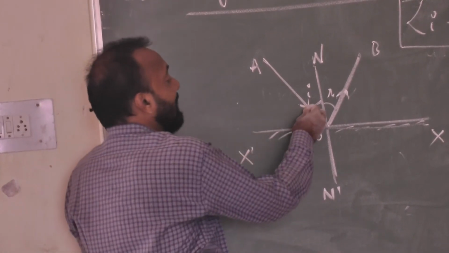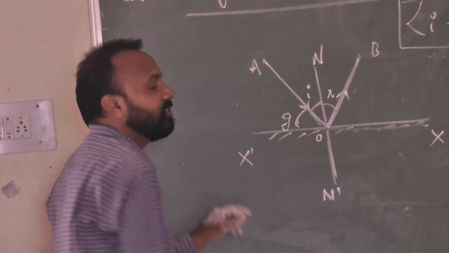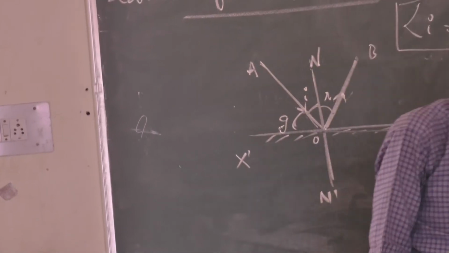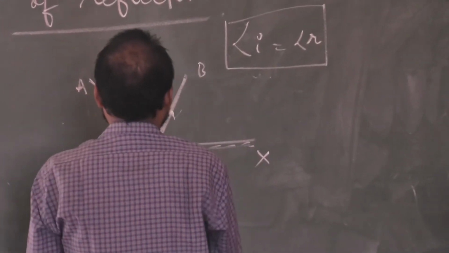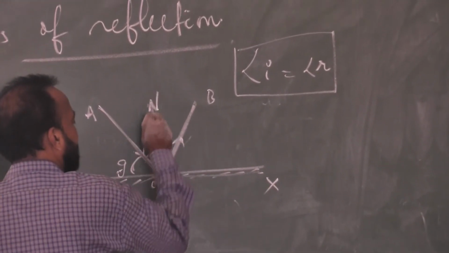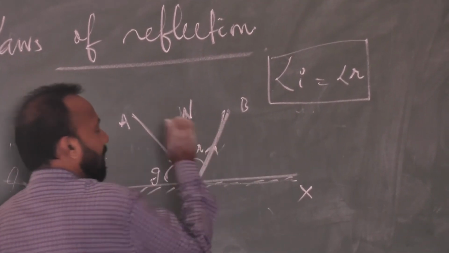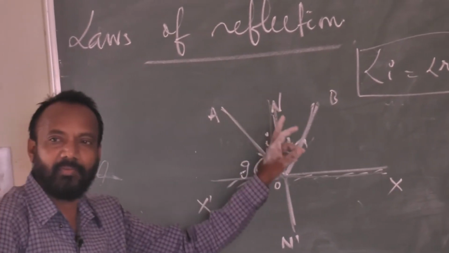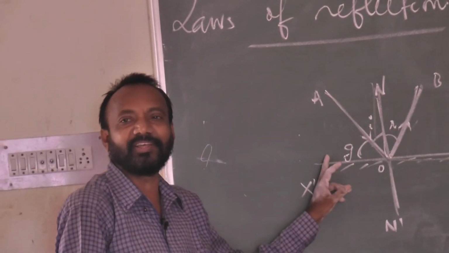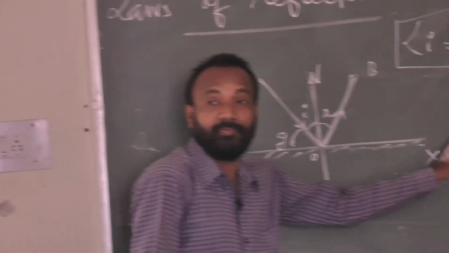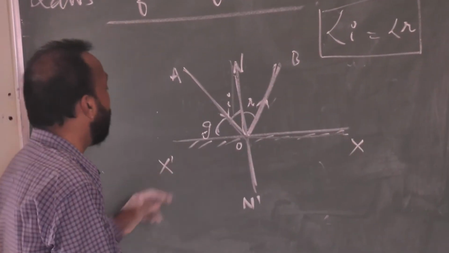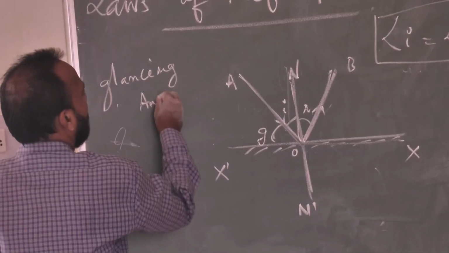That angle is called the glancing angle, angle G. So the angle between the normal and the incident ray is the angle of incidence, the angle between the normal and the reflected ray is the angle of reflection, and the angle between the incident ray and the reflecting surface, or the reflected ray and the reflecting surface, is called the glancing angle. Please remember, glancing angle.